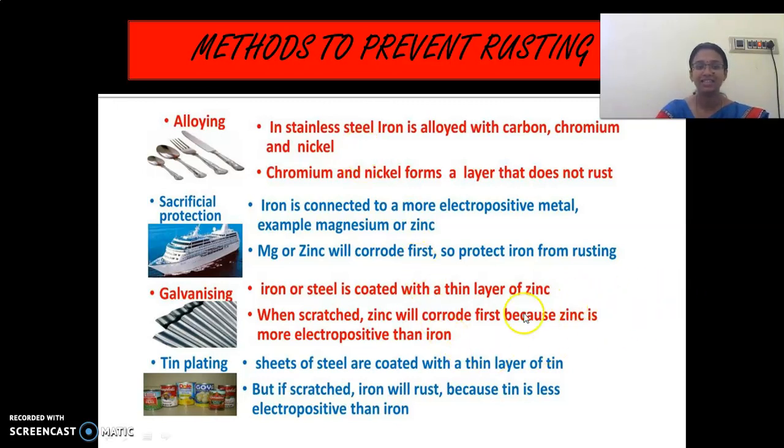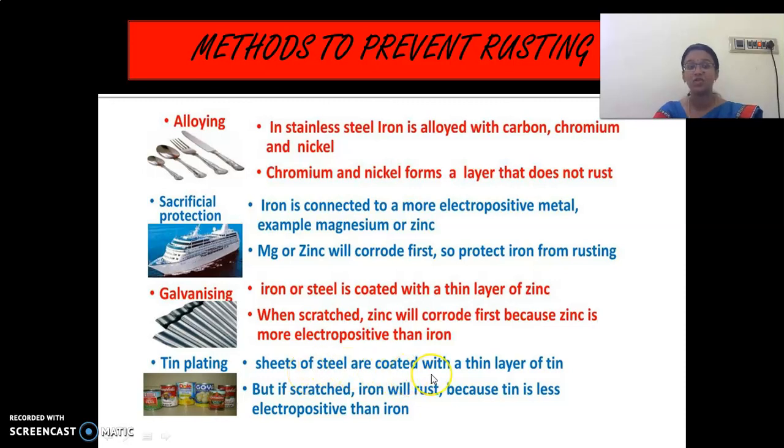When scratched, zinc will corrode first because zinc is more electropositive. What is this electropositive, children? Electropositive means they have more charges. They can easily corrode before other particles. Let's try to find the meaning of this word in the next class. What is meant by electropositive? I'll tell you the answer in the next class.